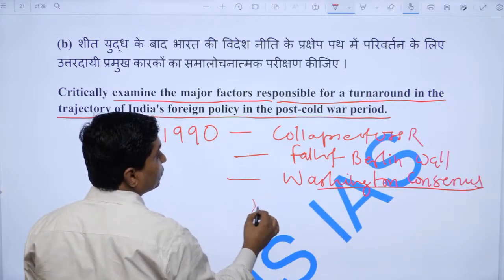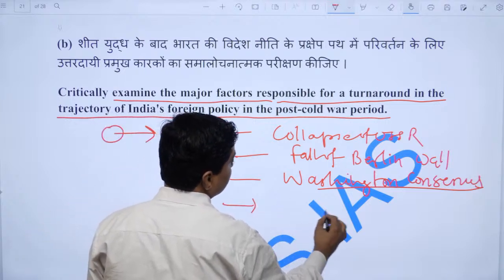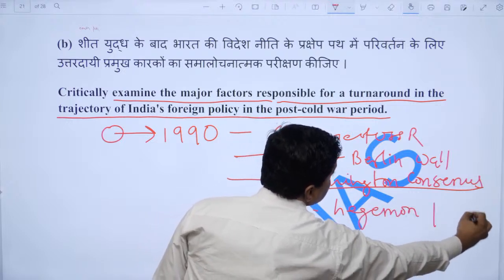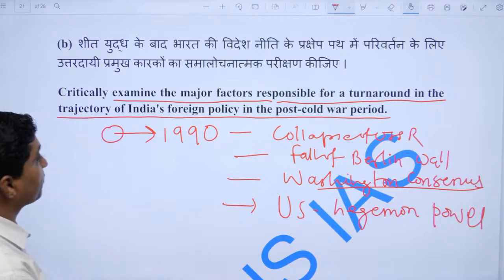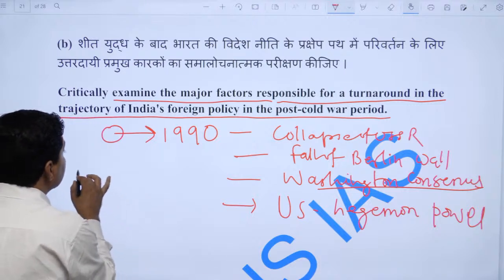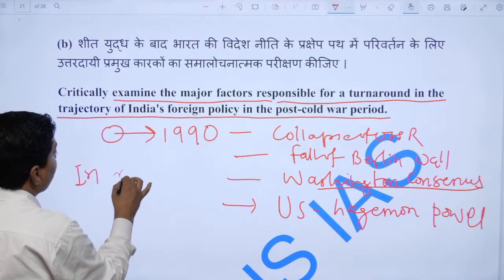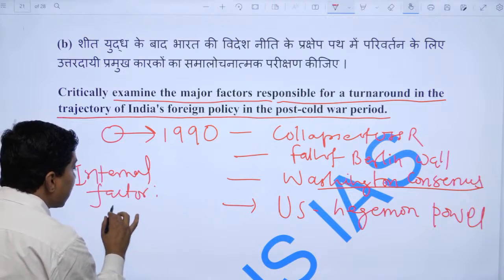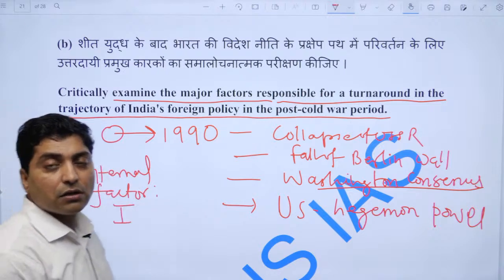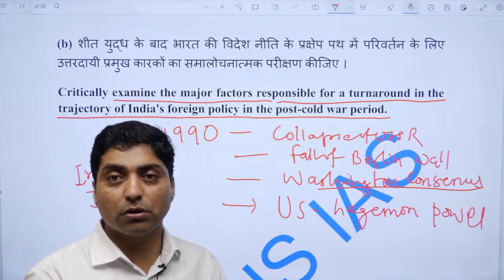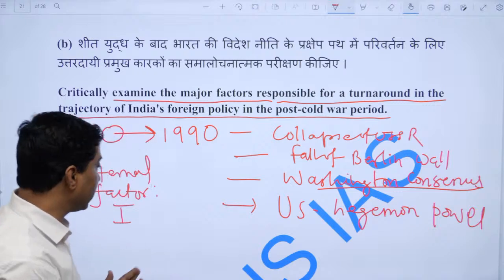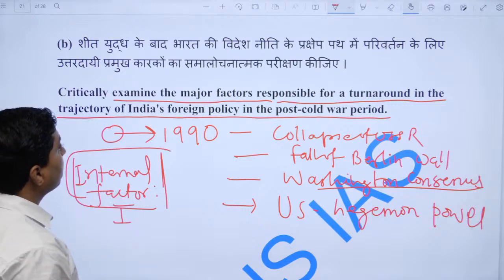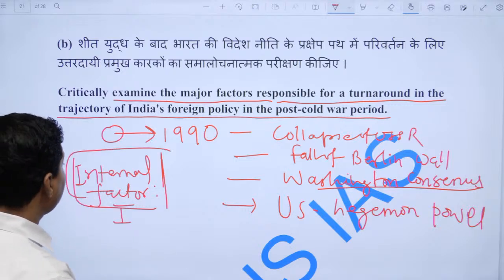Right. Then if you see the US as a hegemon power, these were the external responsible factors. Now to look at the internal factor, if you see, the Indian economy was stagnant basically. What Raj Krishna talked about, the Hindu rate of growth, right. So that is the internal factor.